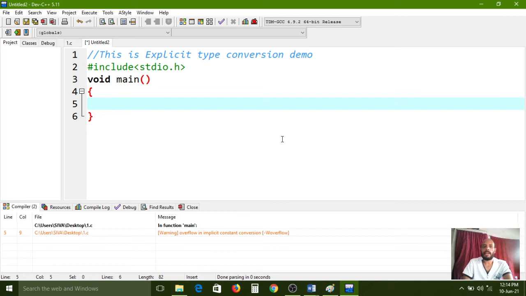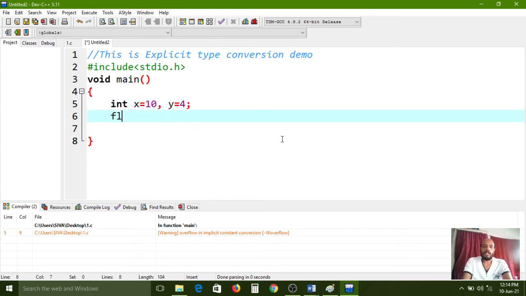Here carefully observe, I am doing explicit typecasting. int x = 10; and one more variable of the same type, int y = 4; and now I am taking a float data type, float z = x / y;